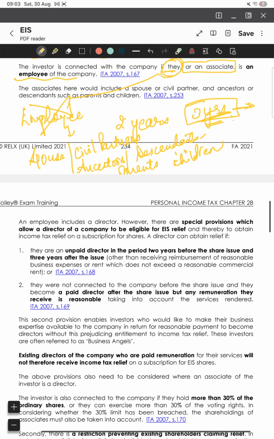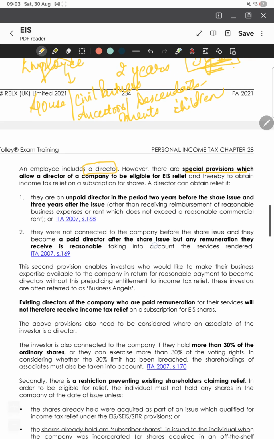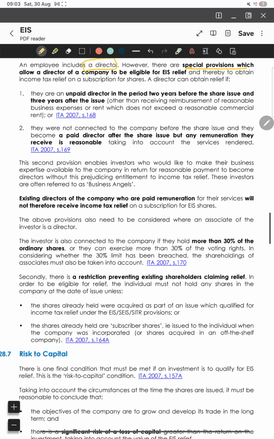Now, an employee includes a director as well. However, there are special provisions which allow a director of the company to be eligible for the EIS relief, and thereby to obtain income tax relief on subscription of shares. So we studied that an investor cannot normally be an employee of the company. But since a director also counts as an employee, this would normally block the director from getting the EIS relief.